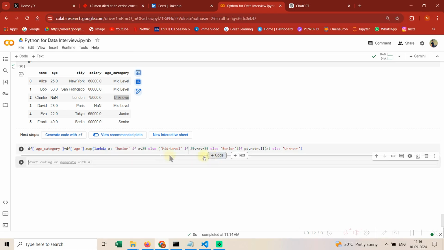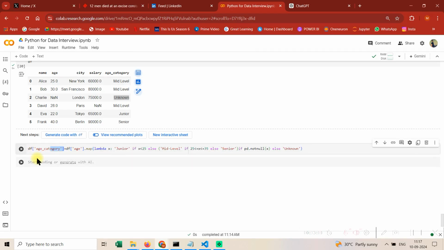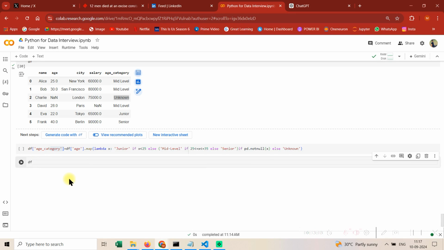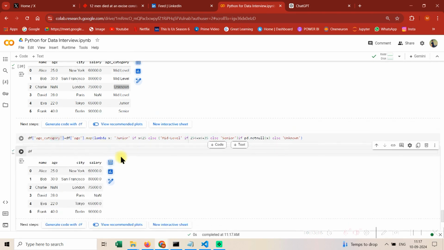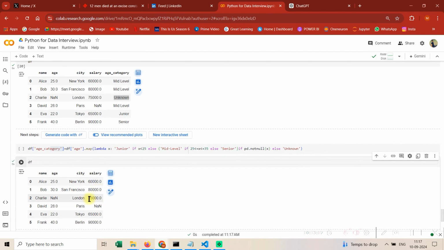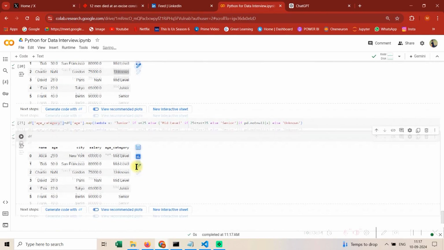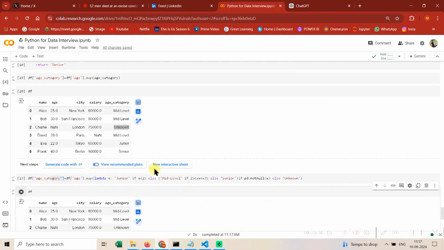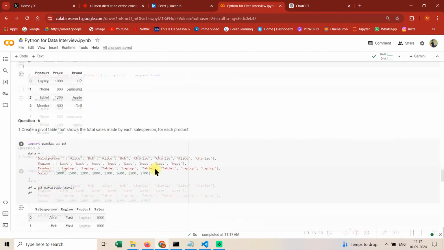Just try to read the syntax and go through this snippet because this is important, guys. Lambda function is often asked in interviews. See, we got the right answer. An age category column didn't come up. Let's just see. Yeah, see, we are able to get it. So just spend some time solving this problem, guys.